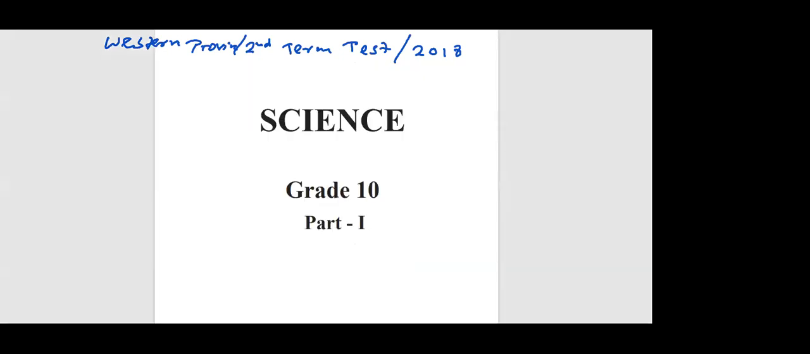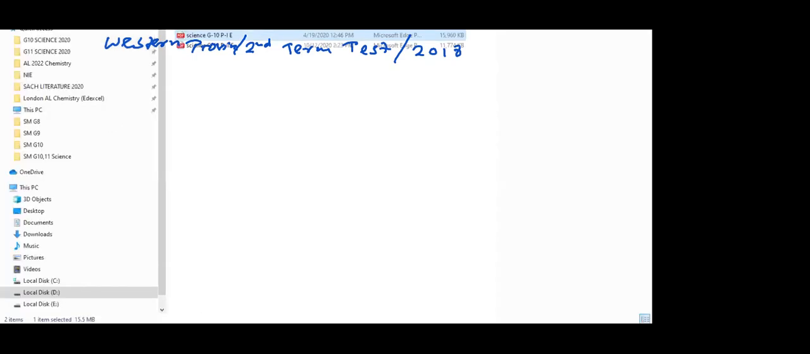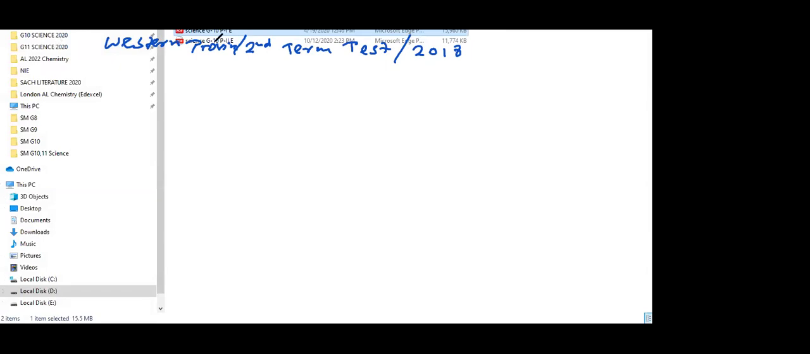Look at this third lesson. If you want, you can write near the answers or near this question: grade 10 textbook part 1, chapter 3. What is chapter 3? Matter, that means configuration. Give me a second. This is the grade 10 textbook.